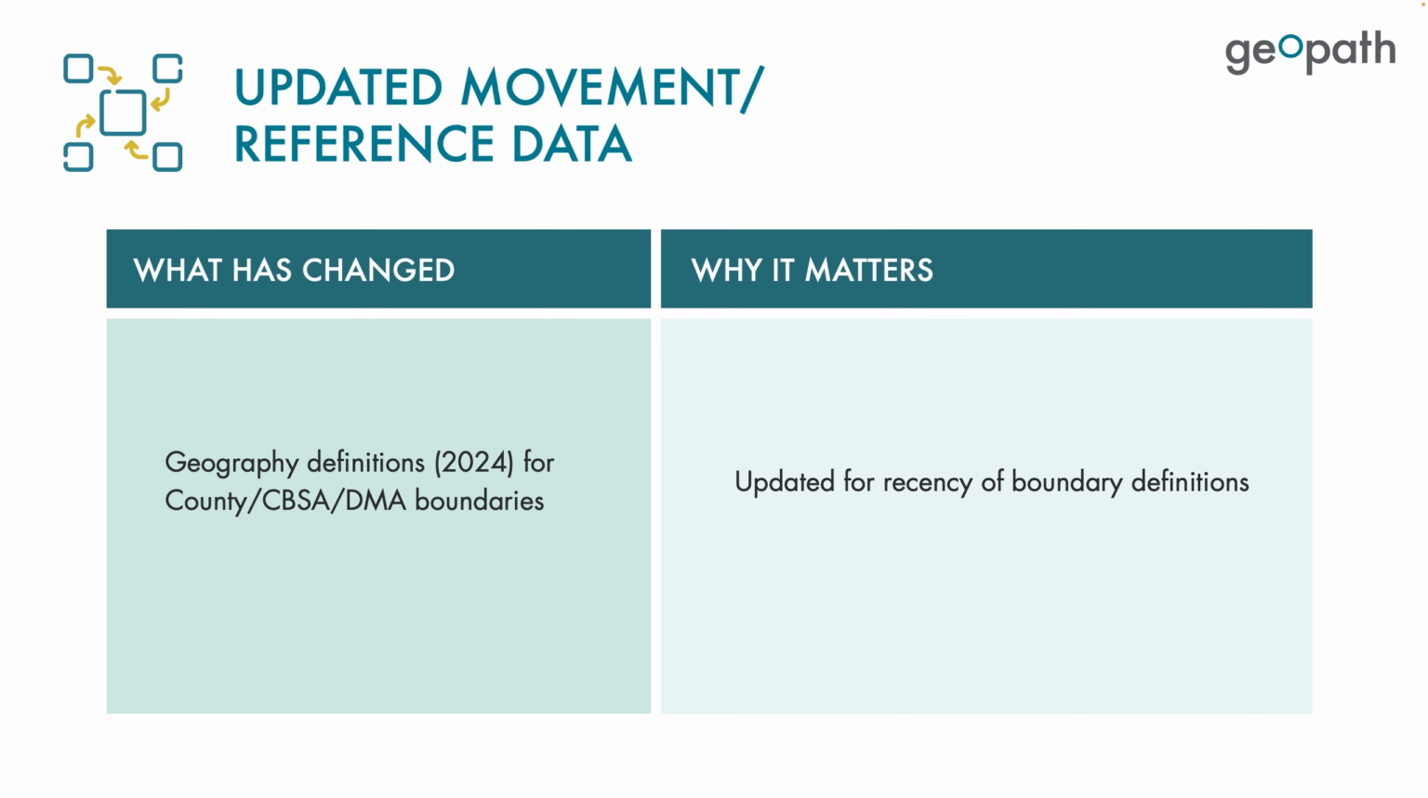Definitions of geographies are not always constant, so within the 2025 Planning Dataset, we've updated the geography definitions for counties, CBSAs, and DMAs based on the most recently available boundary definitions. We've also updated the census geography definitions that are used from 2010 to 2020 data. This has been updated to better capture the recency of audience residence information.